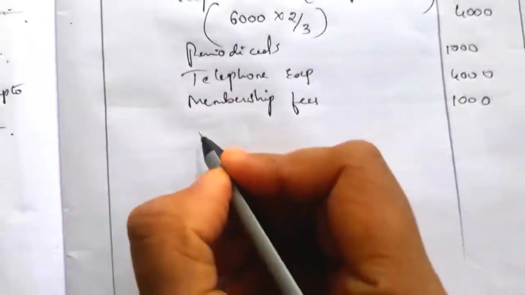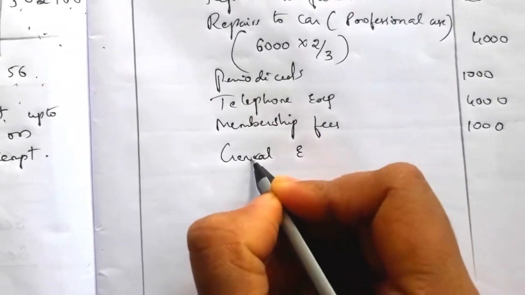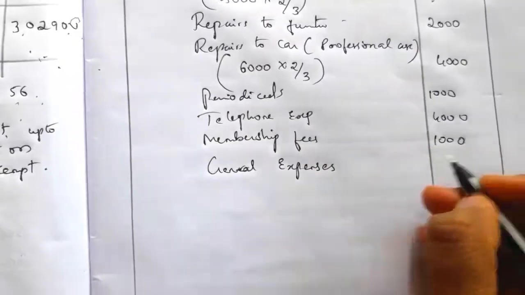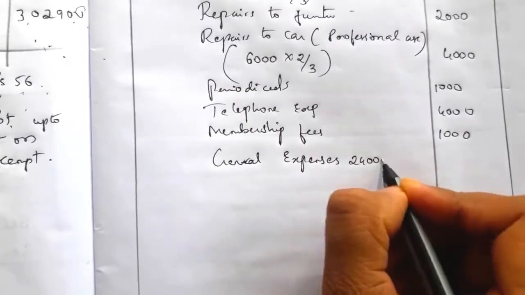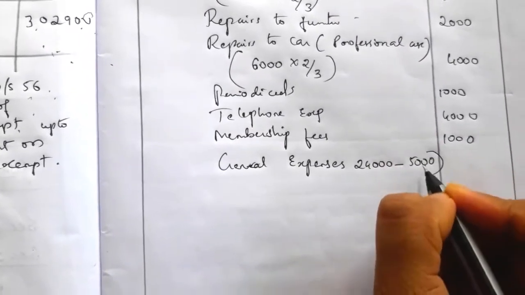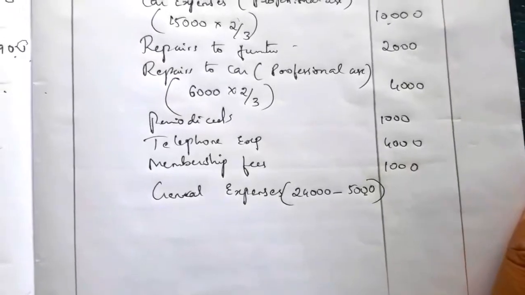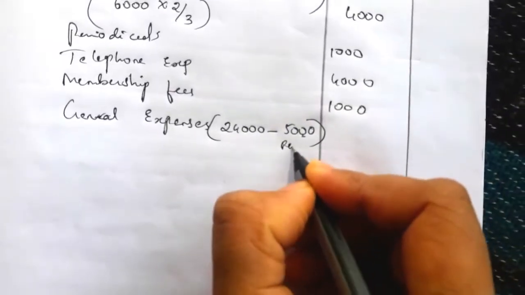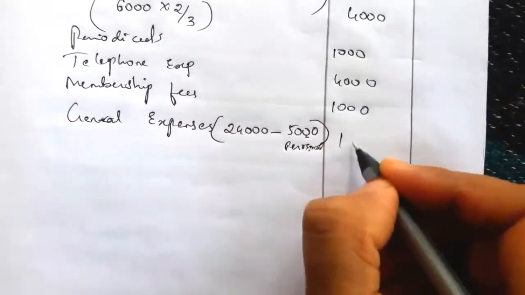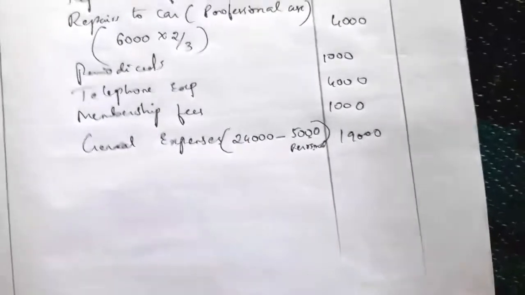So actually general expenses, write properly. General expenses actually 24,000 we have to take here, but in the 24,000 there is one value of 5,000 personal use included. So that value we have to deduct. So only the remaining general expenses we have to consider. So the 5,000 is personal, okay. Personal 5,000 we have to exclude. So the remaining 19,000 is taken as professional related general expenses.